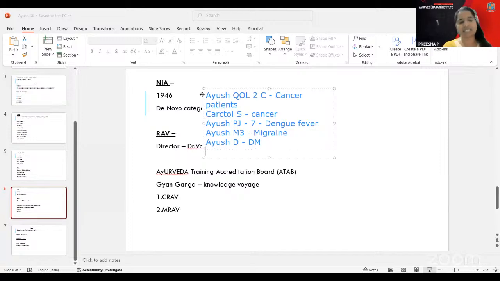Ayush SL is for filariasis. And you have Ayush K1 for chronic kidney diseases.